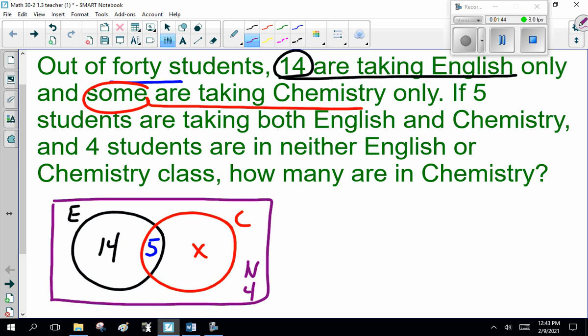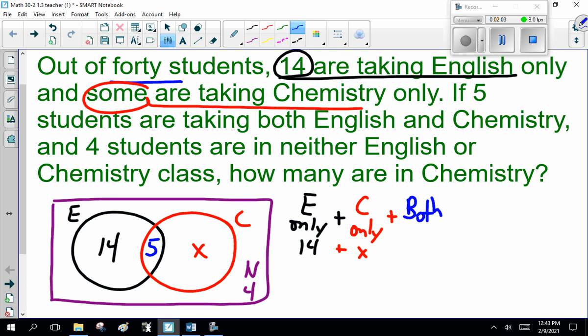Now, proving that, I'm going to do the formula. English only, 14, plus chemistry only, is x, plus both, which is 5, and neither, which is 4, equals our total, 40.